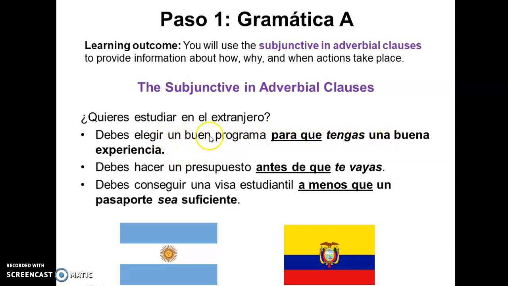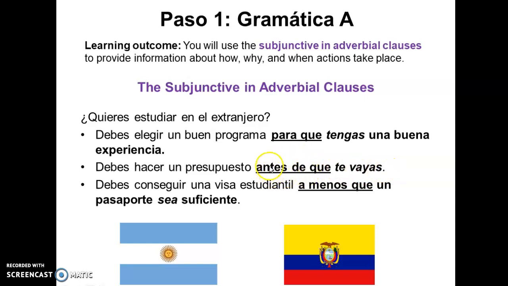So you have to choose a good program so that you are able to have or get a good experience. Another one, debes hacer un presupuesto antes de que te vayas. So you have to come up with some type of budget before you leave.